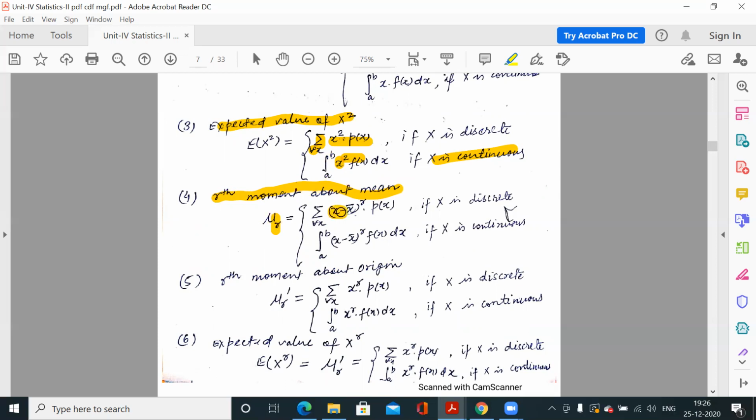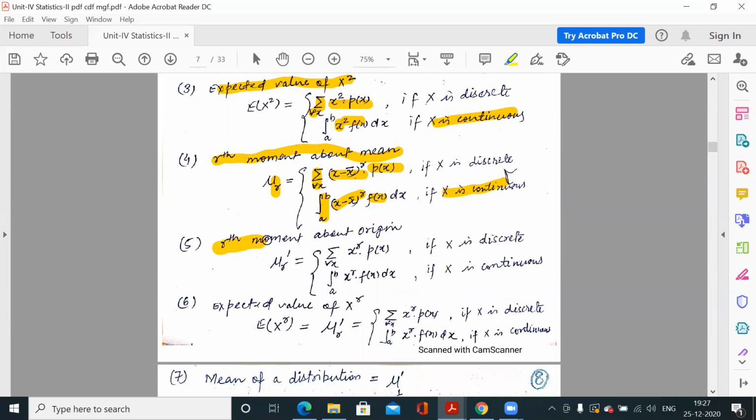So the rth moment about mean for any distribution is denoted by mu r, and it is defined by x minus x bar to the power r into px for the discrete case, and x minus x bar to the power r fx for the continuous case. For discrete, we have to add for all x, and for continuous you have to integrate within the given interval a b. Next, the rth moment about origin. Origin means this x bar is 0 now. So x to the power r px for the discrete case and x to the power r fx for the continuous case, respectively. This is denoted by mu r dash.